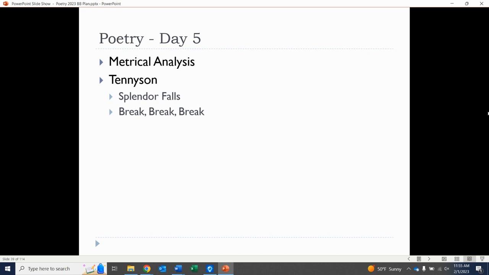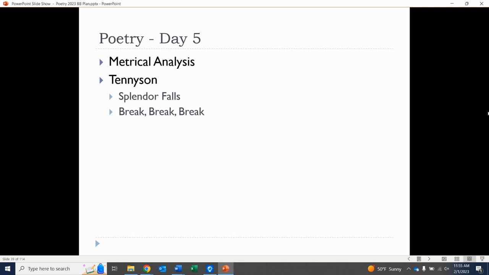Today's going to be a big day. This is when we look at metrical analysis. We're going to look at probably the most complicated and most difficult part of the class. Won't lie, but still, once you can crack it, it's a lot of math involved, then it comes together, and it makes poetry a little bit easier to understand, at least the form side of it.